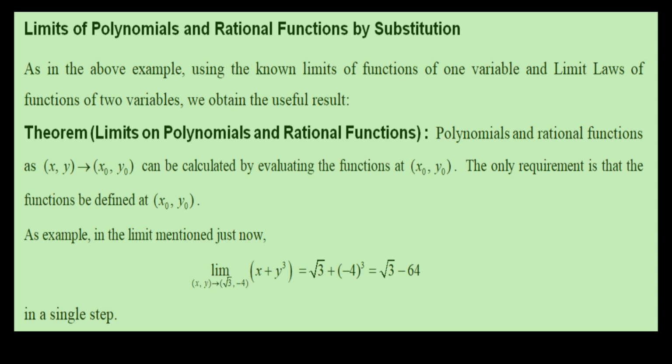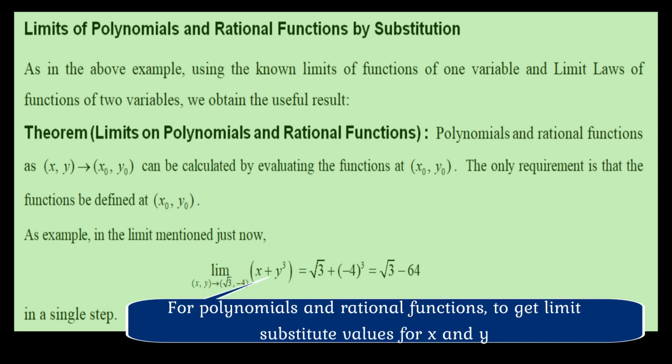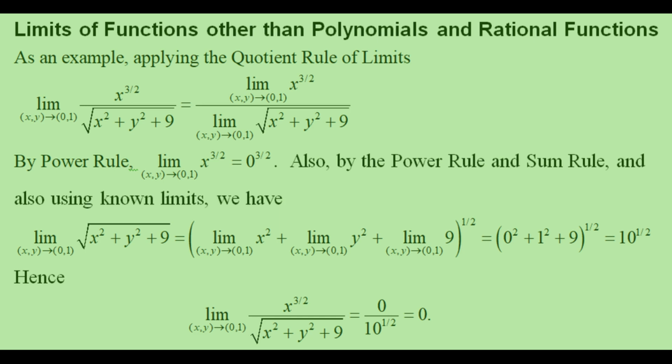The only requirement is that the functions be defined at (x0,y0). As an example, in the above, the limit as (x,y) approaches (√3, -4) of (x + y³) is equal to √3 + (-4)³, which is √3 - 64, in a single step.